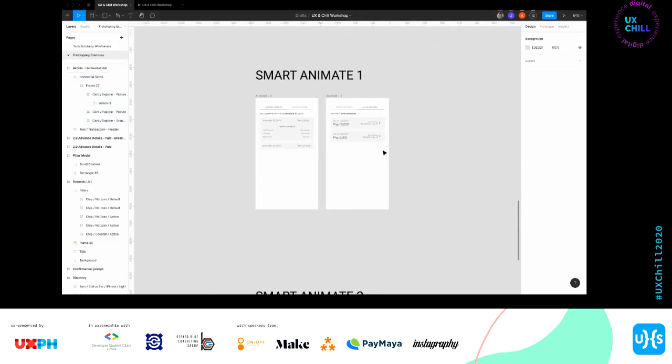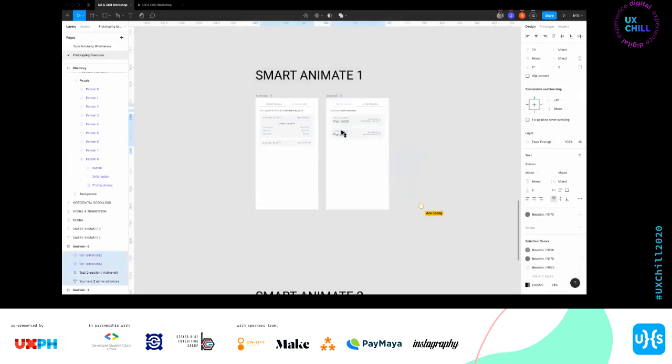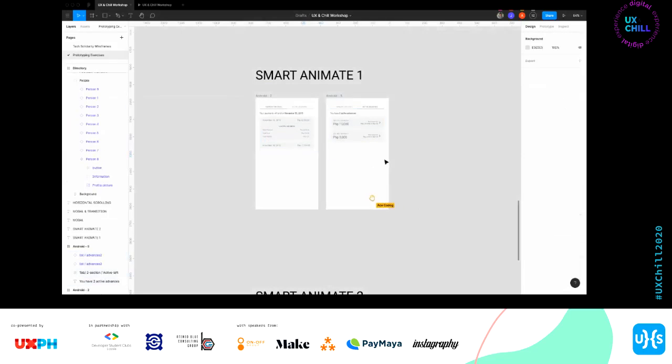Smart Animate. Smart Animate is kind of like magic move from Keynote. Sobrang game changer siya for me when it first arrived. Because I feel like sobrang flexible niya, gusto ko yun.